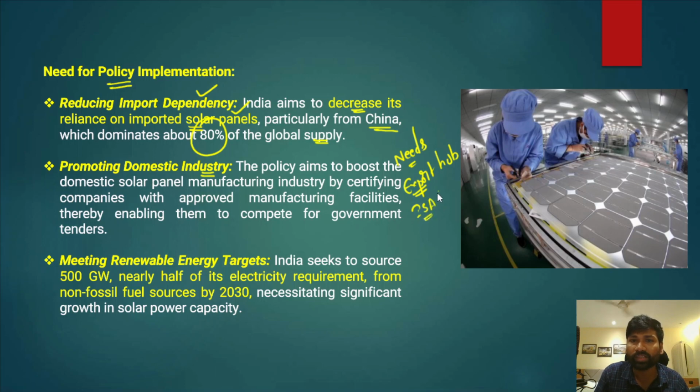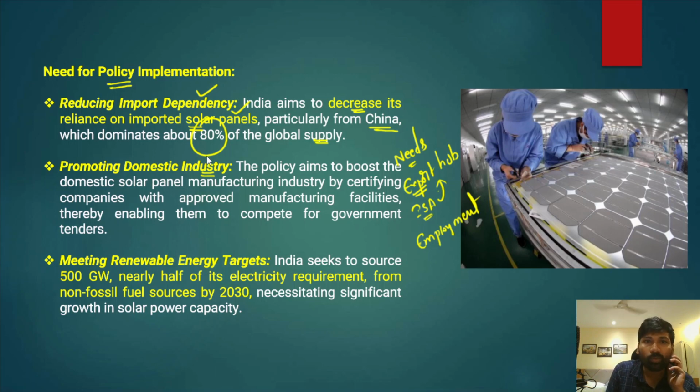Using this goodwill, India can become an export hub because of huge demand at the global level. It also creates a lot of employment opportunities, and provides an opportunity to gradually transition from a fossil fuel based economy to a renewable green economy.